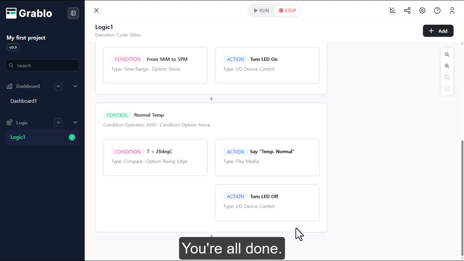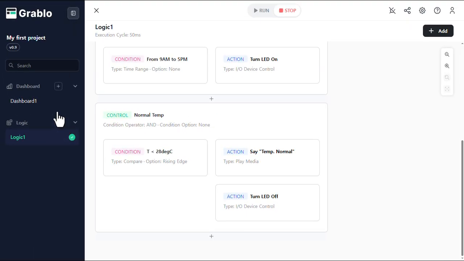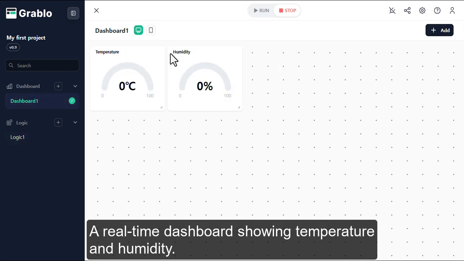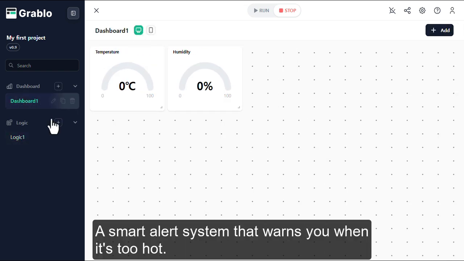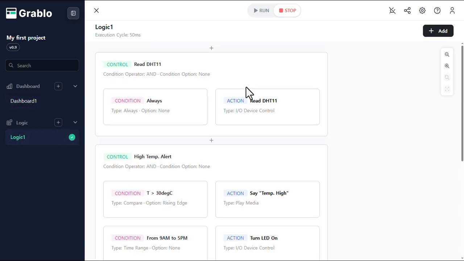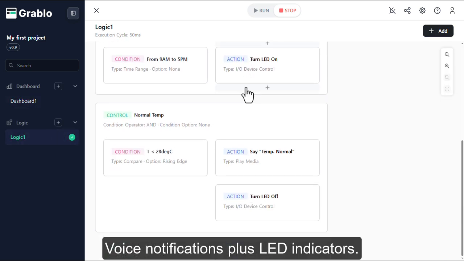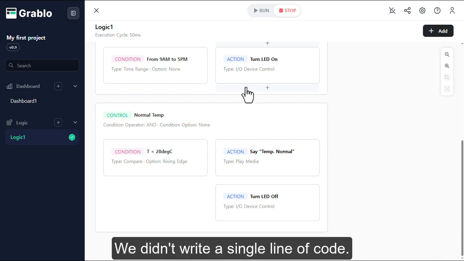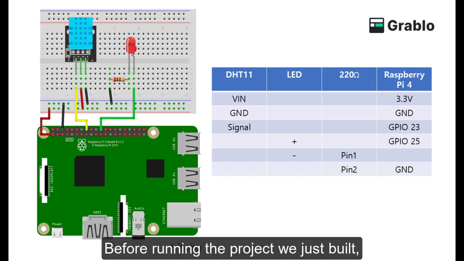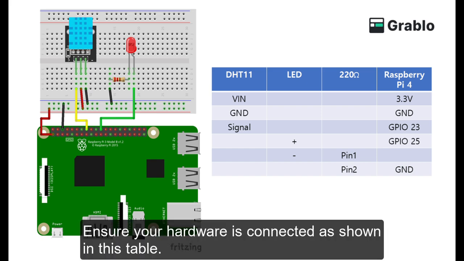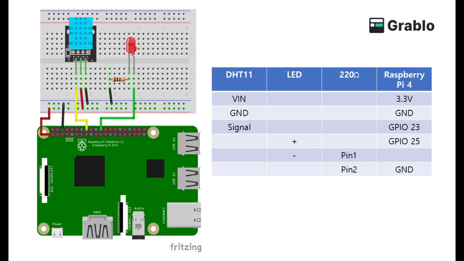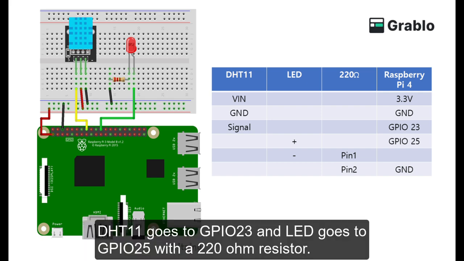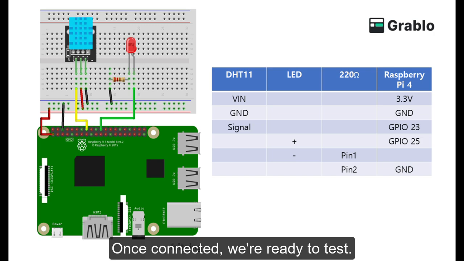And that's it. You're all done. Let's look at what we just built. A real-time dashboard showing temperature and humidity. A smart alert system that warns you when it's too hot. Voice notifications plus LED indicators. And the best part? We didn't write a single line of code. Before running the project we just built, ensure your hardware is connected as shown in this table. DHT11 goes to GPIO 23 and LED goes to GPIO 25 with a 220 ohm resistor. Once connected, we're ready to test.